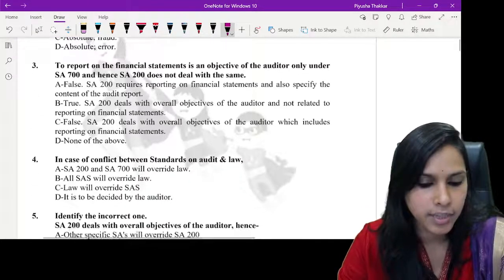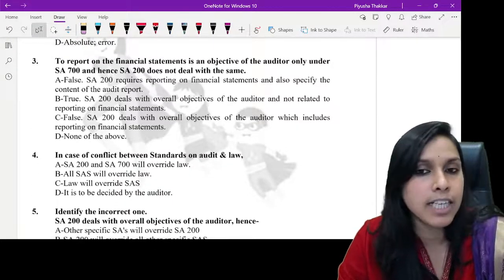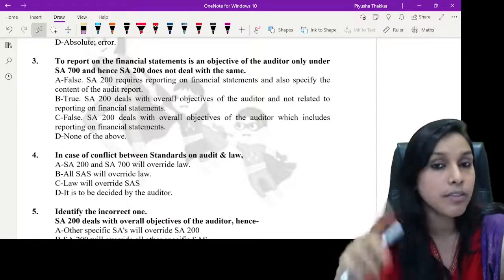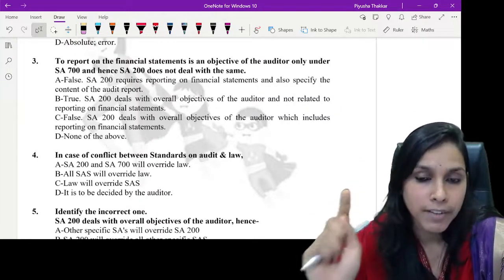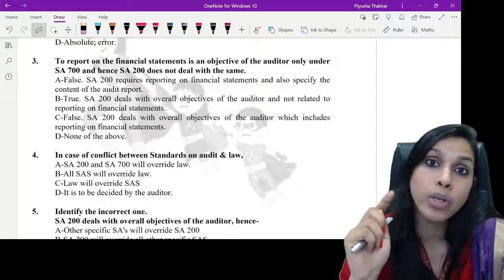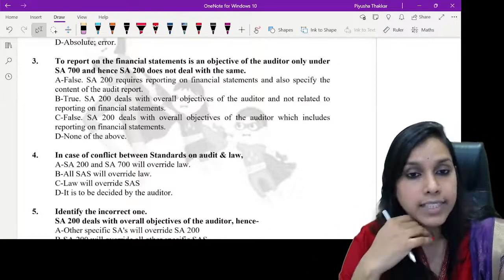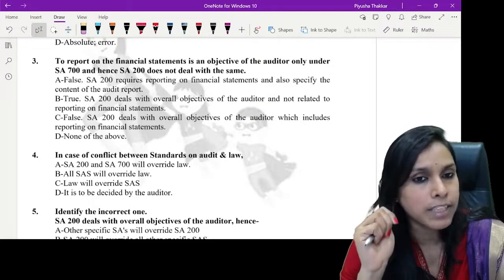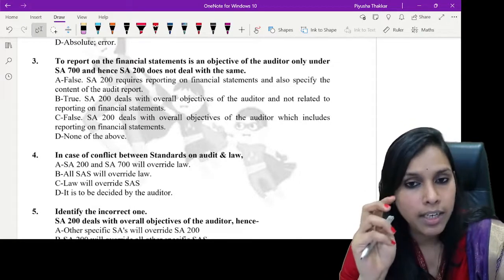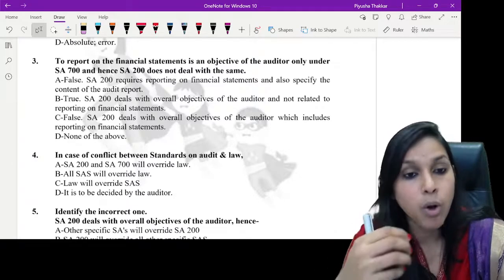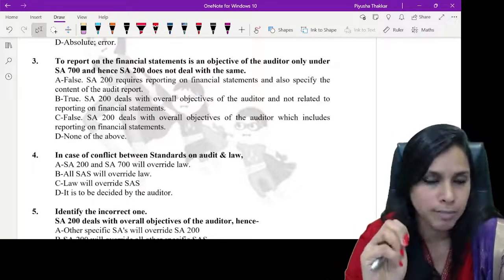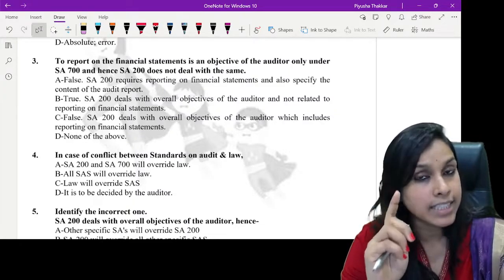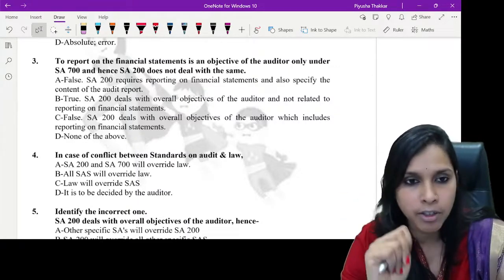Okay, let's go ahead further. To report on the financial statements is an objective of the auditor only under SA700. Focus. To report on the financial statements is an objective only under SA700, and SA200 does not deal with the same. Okay. So A says the above statement is false. 200 requires reporting on financial statements and also specifies content of audit report. This is absolutely not correct, because content is given in SA 700. Okay, so A is definitely not the answer.